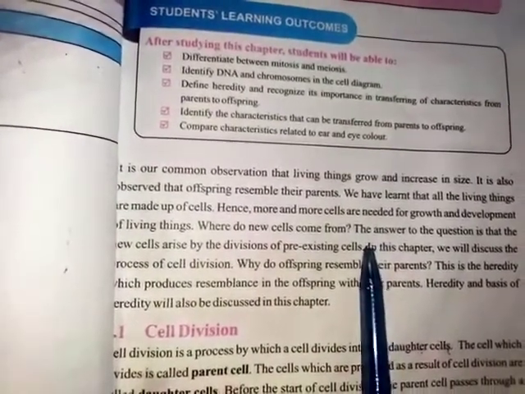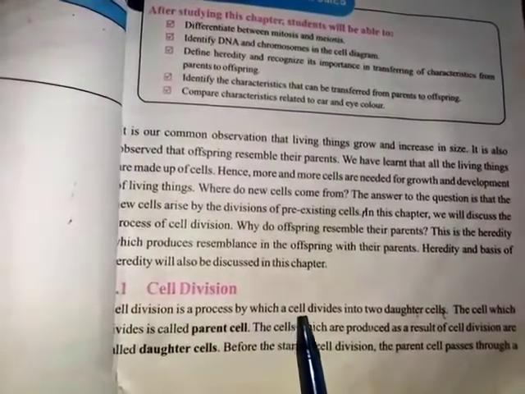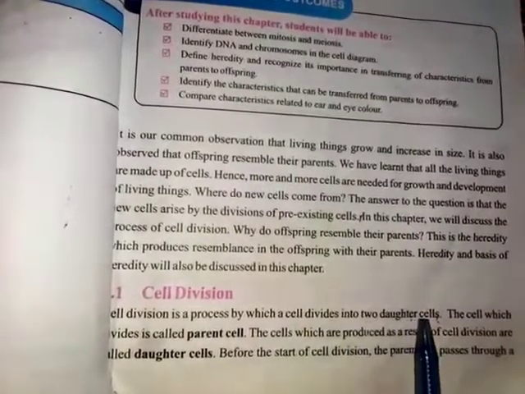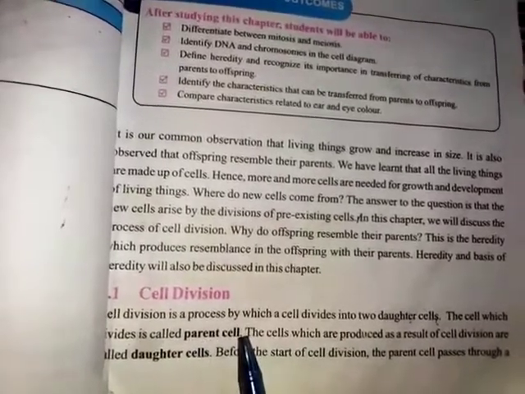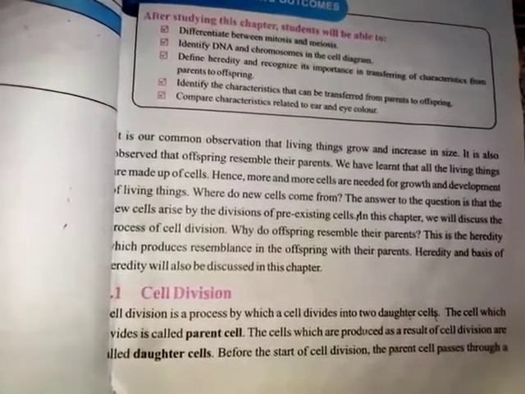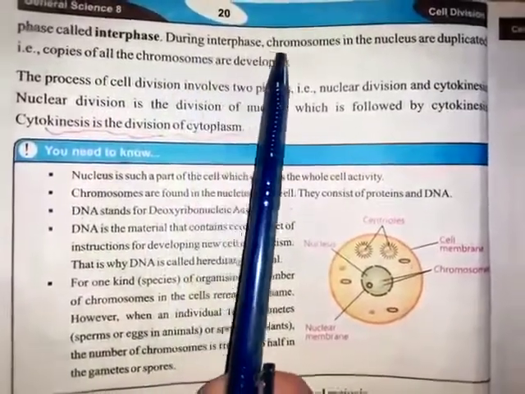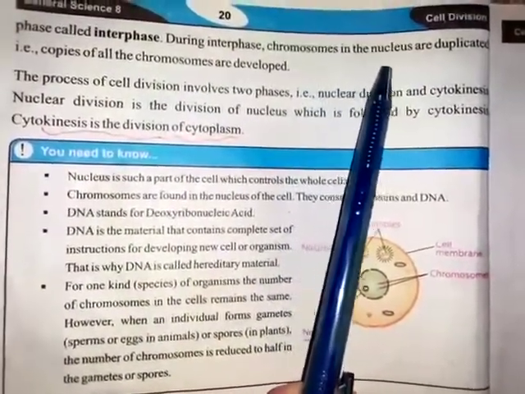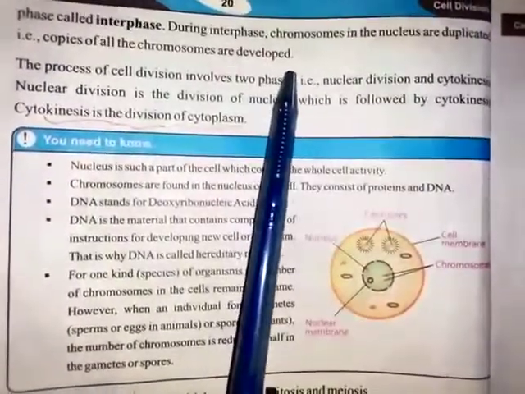Now come to the next topic, cell division. Cell division is a process by which a cell divides into two daughter cells. The cell which divides is called the parent cell. The cells which are produced as a result of cell division are called daughter cells. Before the start of cell division, the parent cell passes through a phase called interphase. During interphase, chromosomes in the nucleus are duplicated, i.e., copies of all the chromosomes are developed.